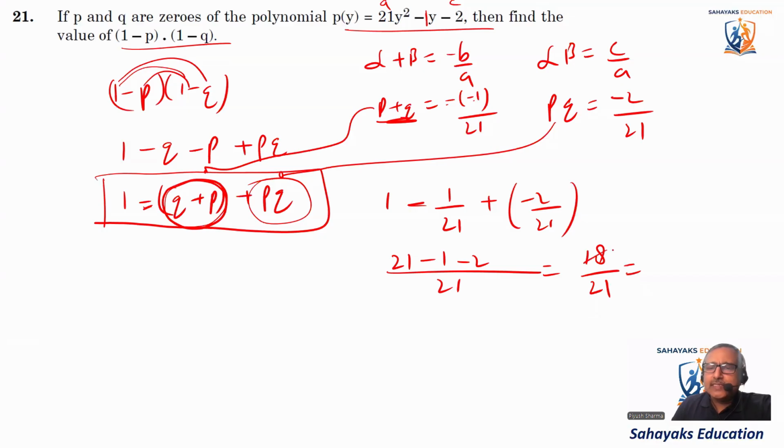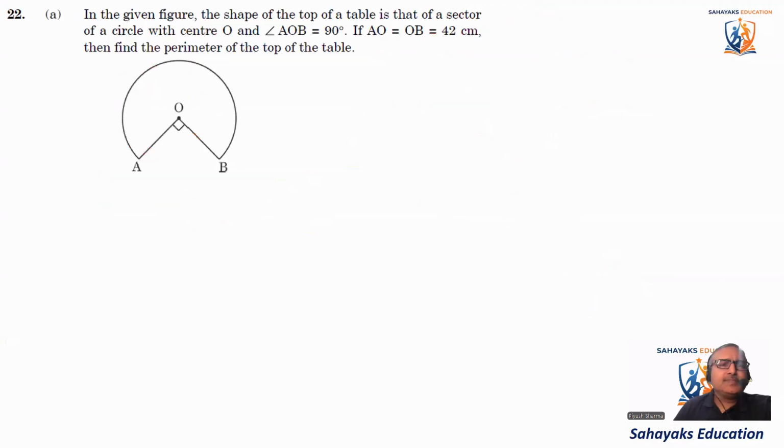So 3 6s are 18, 3 7s are 21. So the answer comes out to be 6/7.